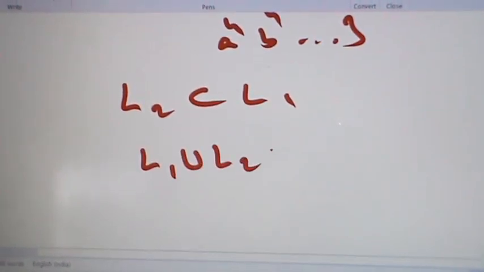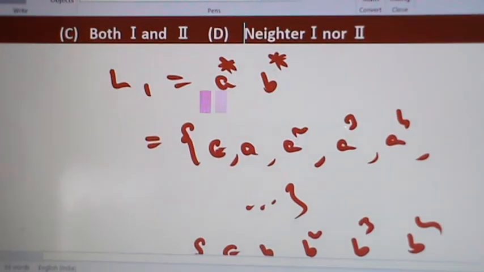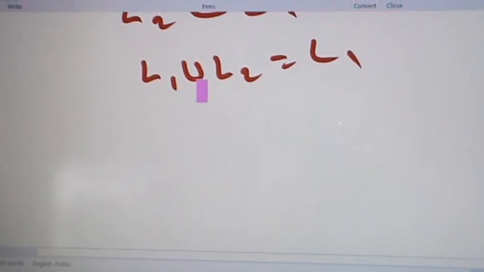So L1 union L2 equal to L1. Here L1 equal to a star b star, which is regular. So we have L1 union L2 is regular.